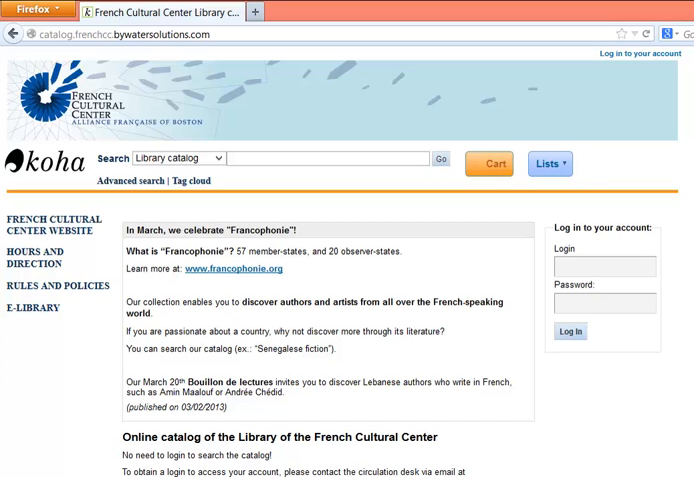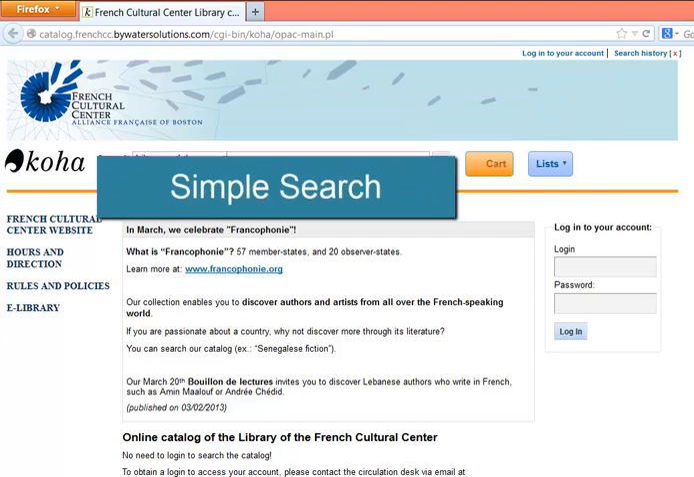You do not have to be a member of the French Cultural Center to search the catalog. However, if you are a member, logging into your account will give you several benefits, including the ability to reserve library materials and to renew materials that you have already borrowed. A separate video will cover these and other advanced features. Let's begin with a simple search.